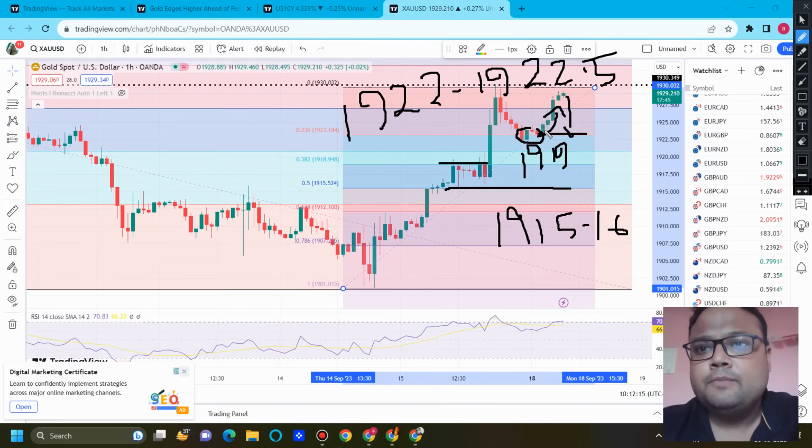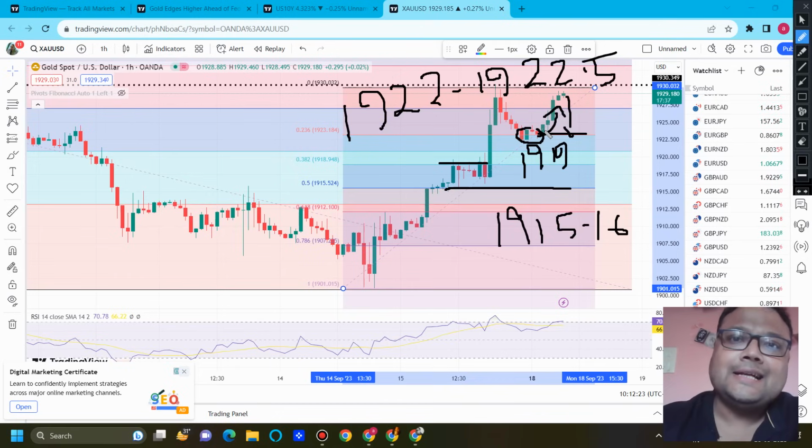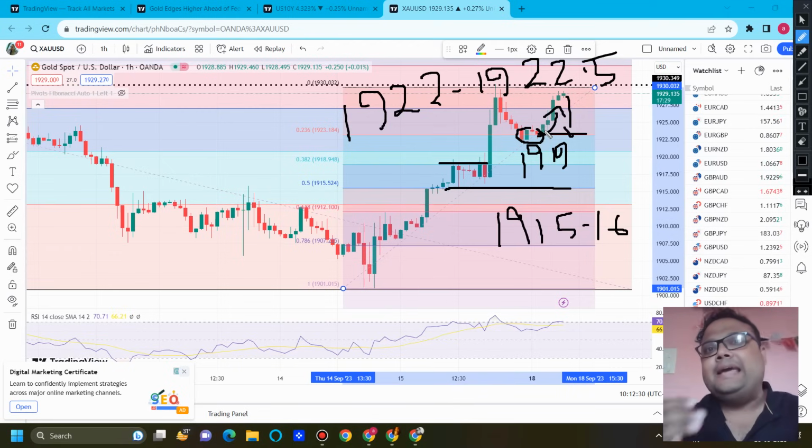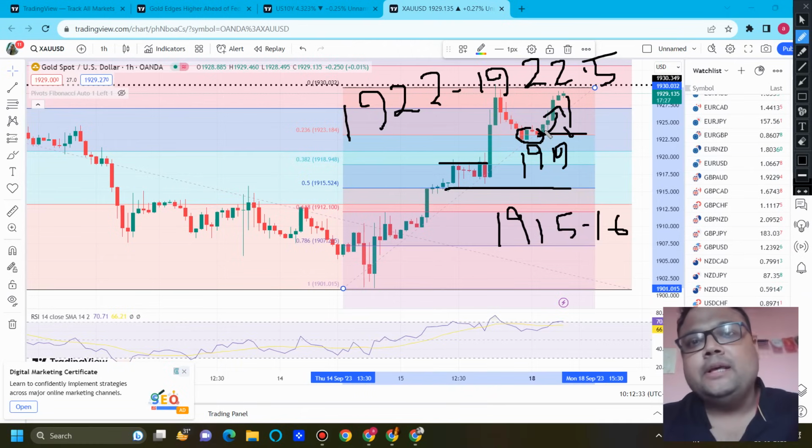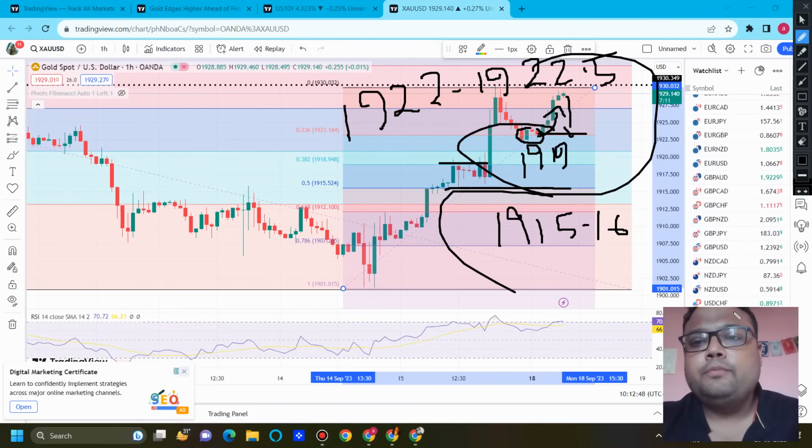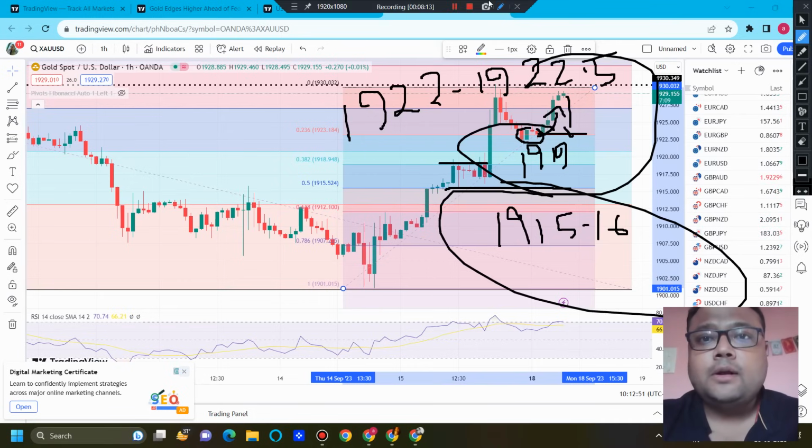Market sentiment is bullish. So whenever the market sentiment is bullish, buy at retracement is always the best thing to do. Taking a quick sell, yes, if the level is good, it gives us the adrenaline rush, but buy at support when the market is in an uptrend is always the safe thing to do. So we can also observe the market around 1922, 1922.50. If market takes support and bounces, we can go for a buy. But 1919, 1915 to 1916 seems to be a better level to place a trade. So let's wait and watch how the market reacts.